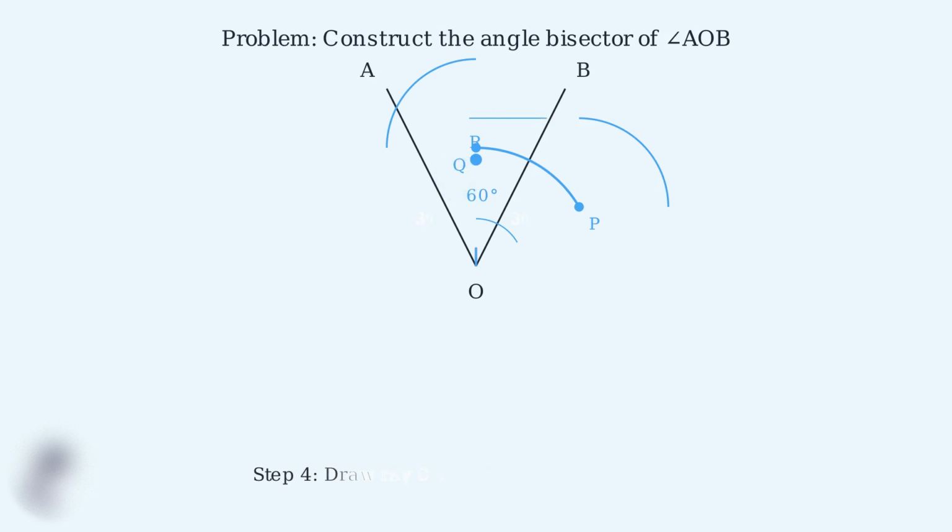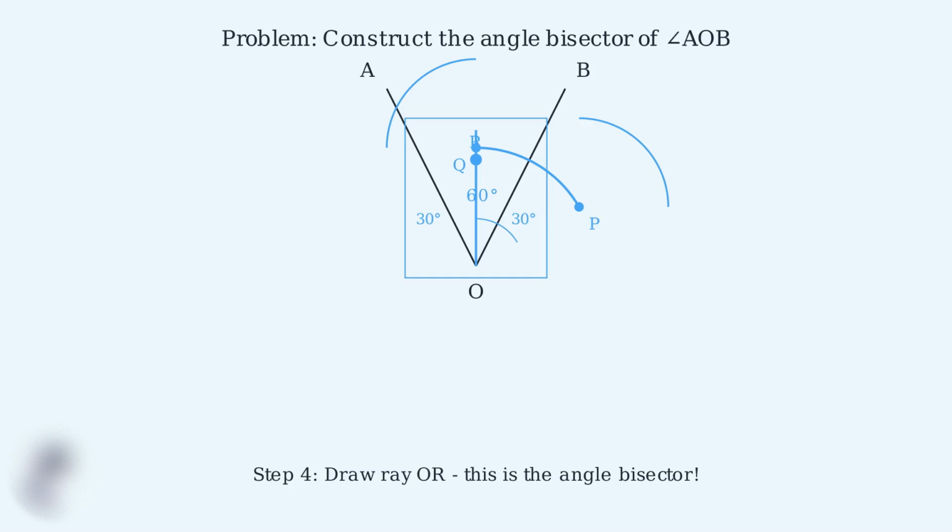Step 4. Draw a ray from the vertex O through point R. This ray is the angle bisector, dividing the original 60-degree angle into two equal 30-degree angles.